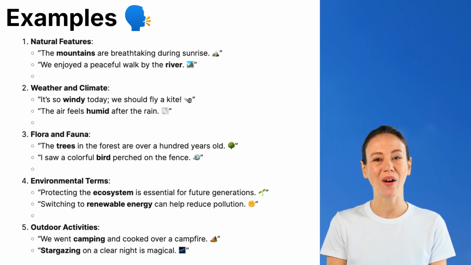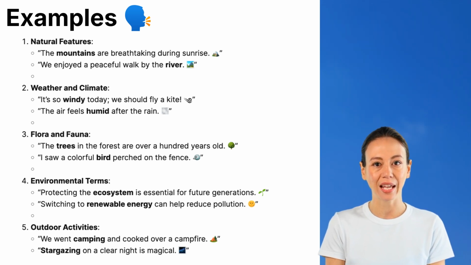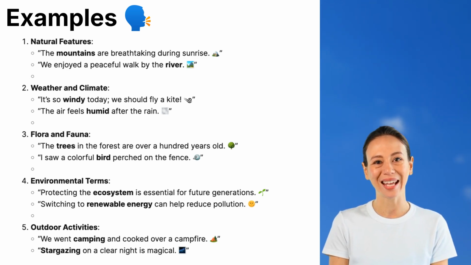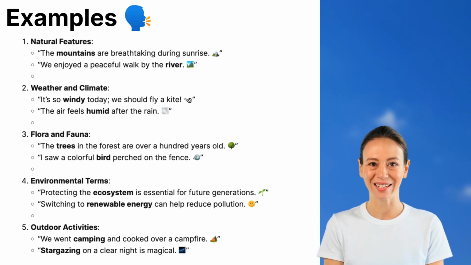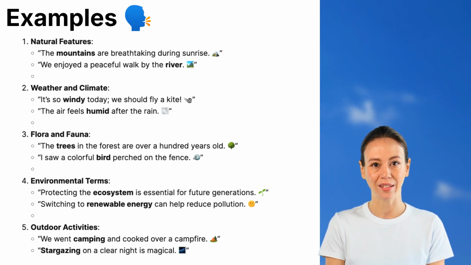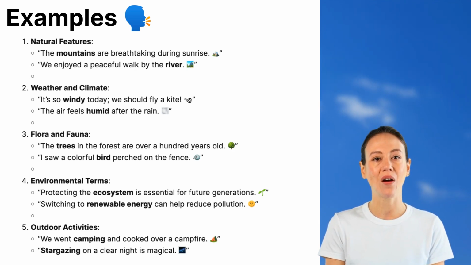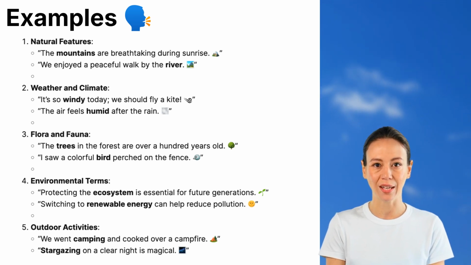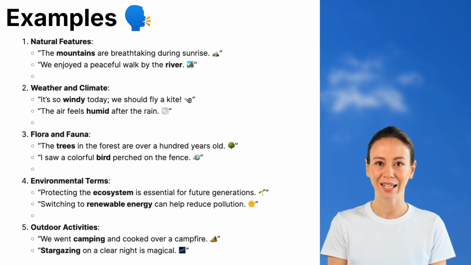2. Weather and climate. Weather plays a big role in our daily lives. Here are some examples of how to describe it. It's so windy today, we should fly a kite. Windy days are perfect for outdoor activities like kite flying or sailing. The air feels humid after the rain. After a rainfall, the air often feels heavy with moisture, making it feel warm and sticky.